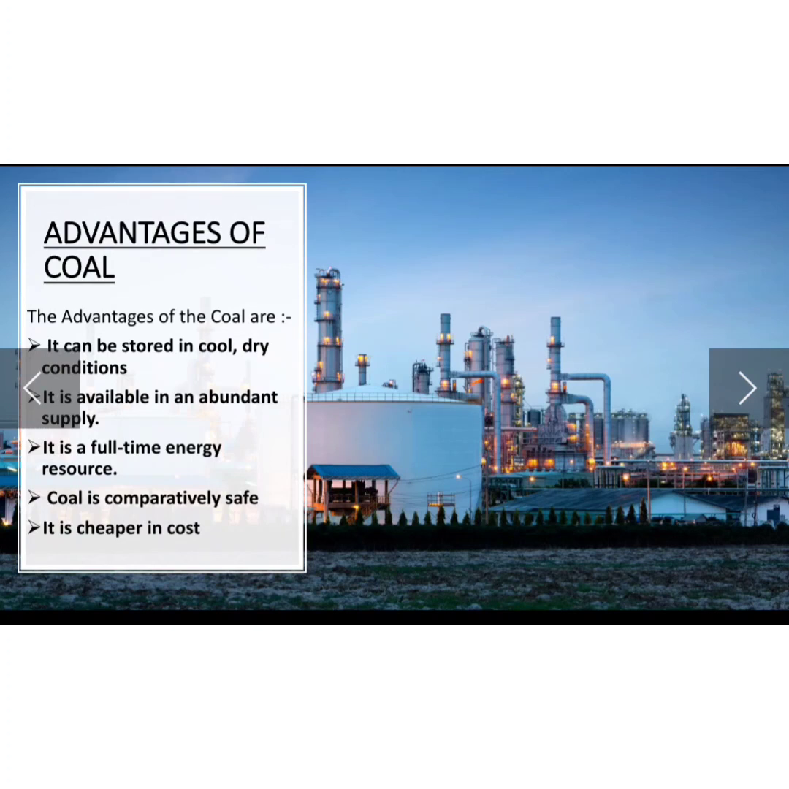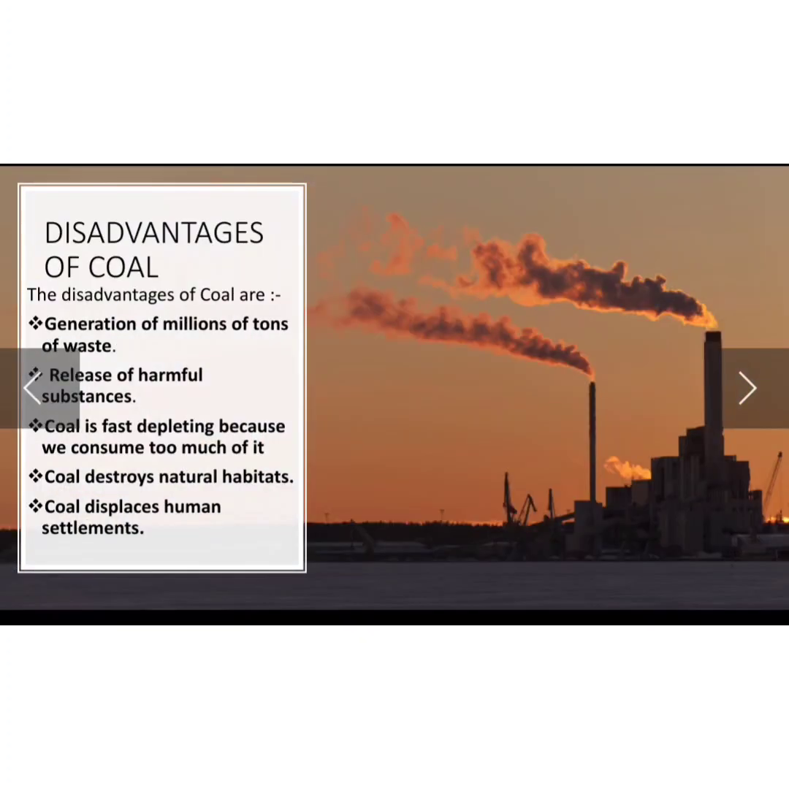Now coal is comparatively safe, so it is safer than other resources. It is safer than the other types of fossil fuels, and it is cheaper in cost. The cost of coal is cheaper if we compare it with the other types of fossil fuels. So these are the advantages of coal. Now we will be discussing some of the disadvantages of coal.